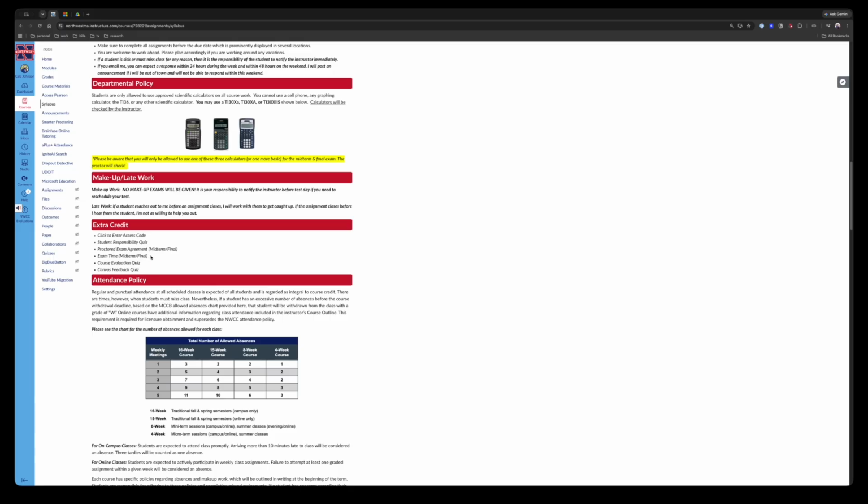So once you schedule your exam, go take your reservation information and plug it into the midterm exam time assignment. There's also a separate one for the final exam time. And so once you book your appointment, take your reservation information and submit it to me. That way I know who's booked it and who's not, and I can keep up with it that way.